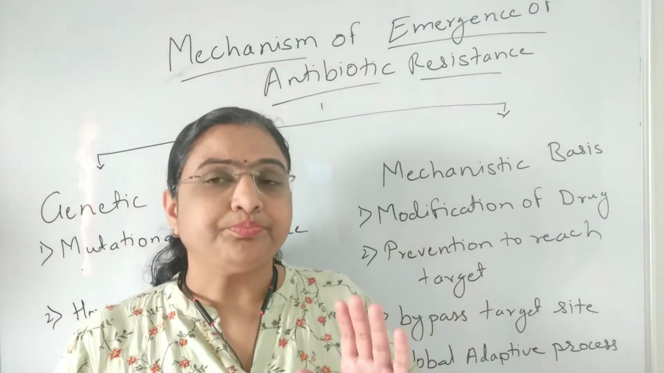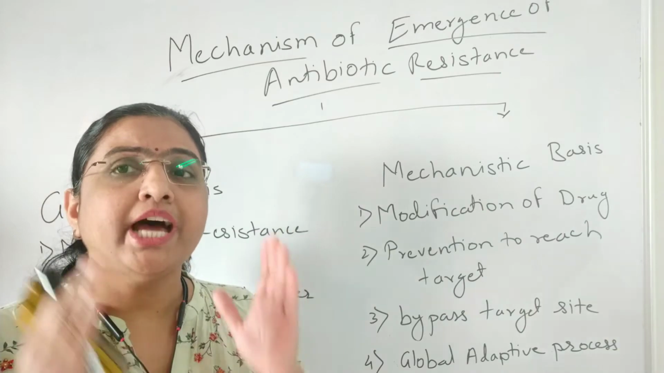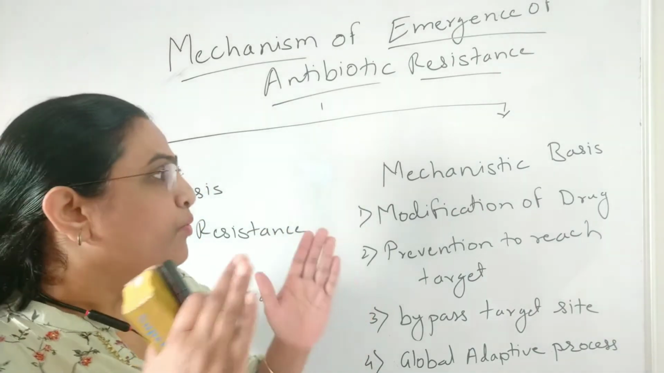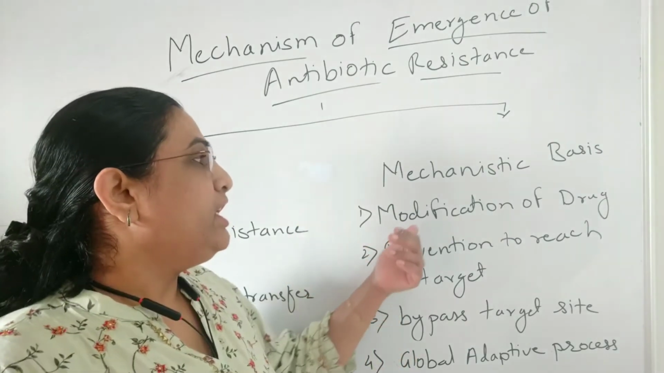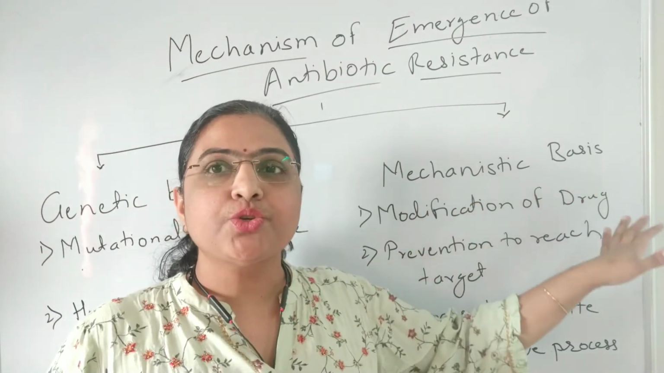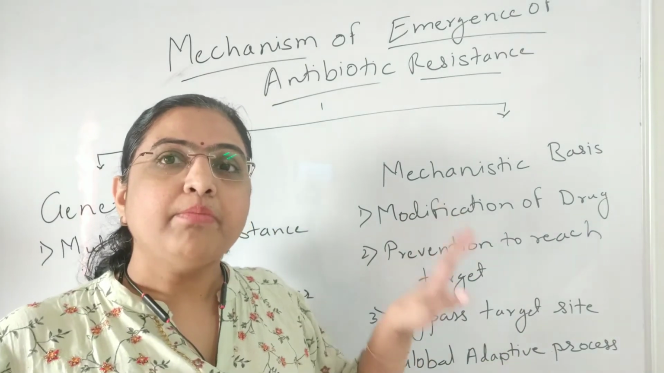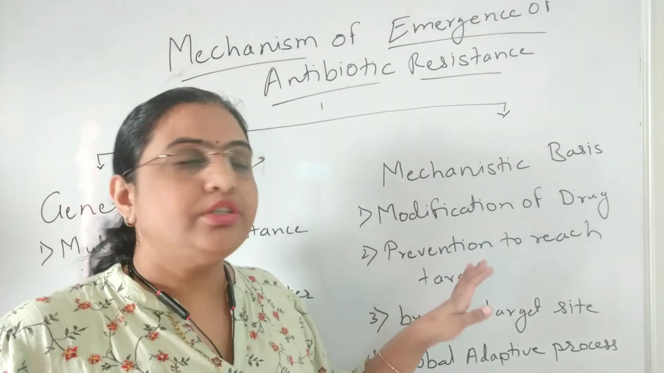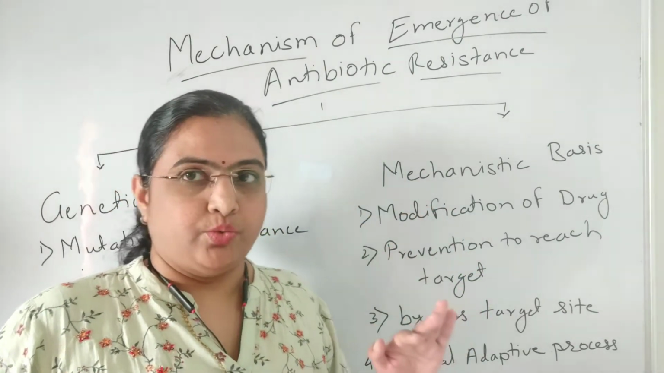Now here, the bacterial cell has a biochemical pathway, and that first biochemical pathway makes the drug ineffective, that is, modification of the drug or modification of the antibiotic. Means what? The pathway developed by the bacterial cell modifies the drug, changes the antibiotic, so that the antibiotic is now ineffective.